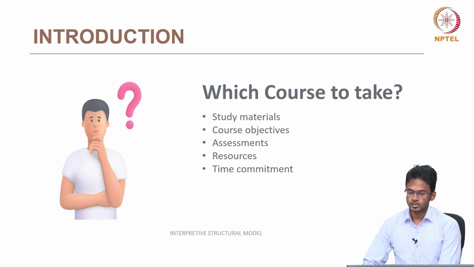The assessments: are there proper assessments, enough assessments, and the mark allotments, and so on. The resources: what all resources are required to credit this course? Time commitment: how much time in a week should he or she commit for this elective? All these factors a student will consider while choosing an elective.